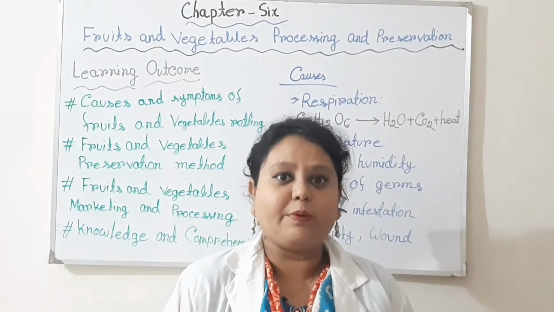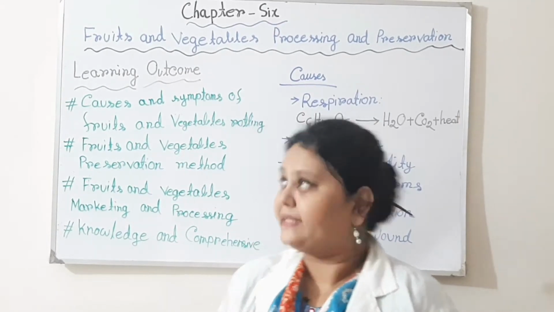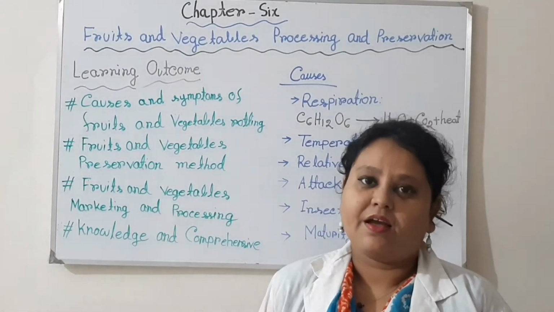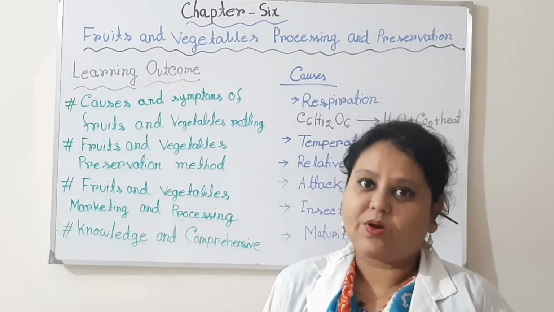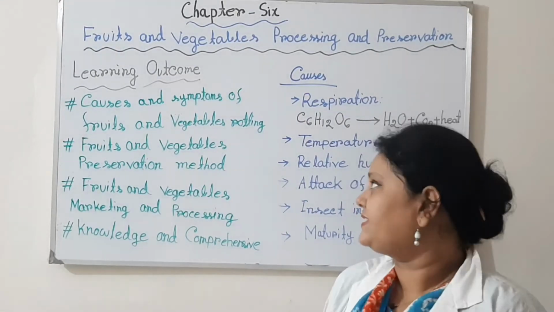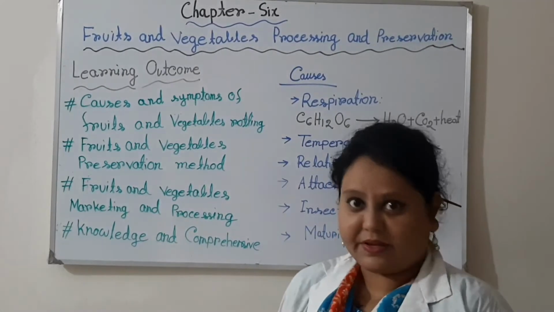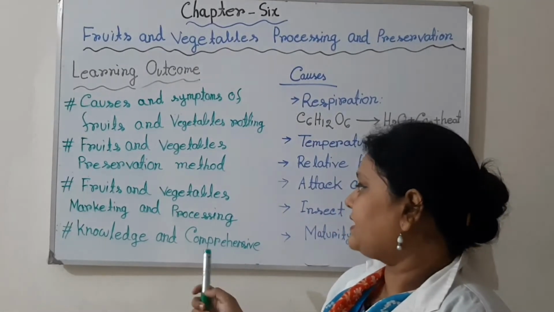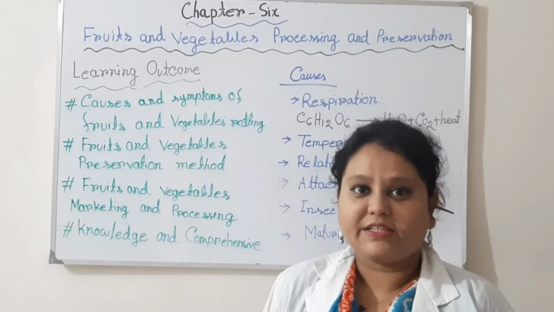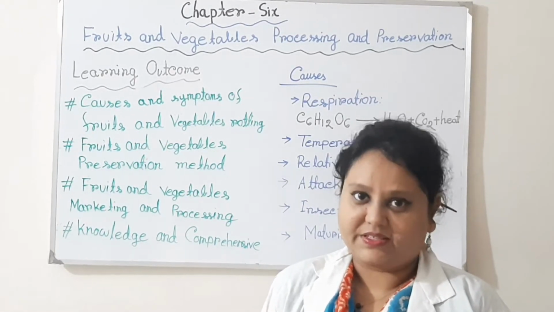Today, I will discuss chapter 6 from the first paper, and the name of the chapter is Fruits and Vegetables Processing and Preservation. After completing today's lesson, you will be able to know about the causes and symptoms of fruits and vegetables rotting, then the fruits and vegetables preservation methods, then the fruits and vegetables marketing and processing, and then the important multiple choice questions and board knowledge-based and comprehensive questions.